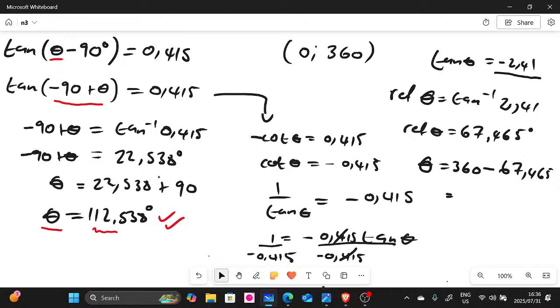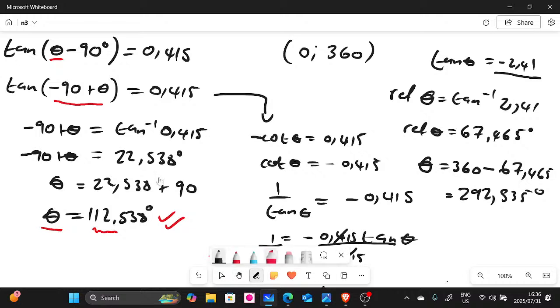There we go. So another angle that is going to be 292.535 degrees, right?